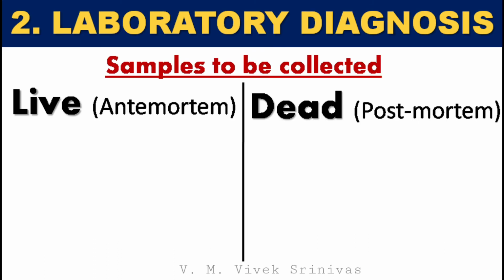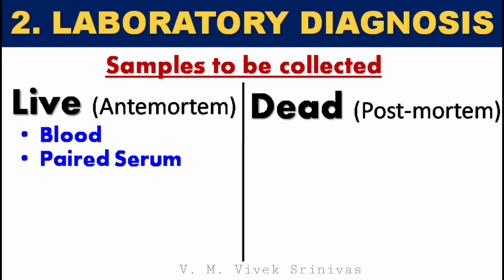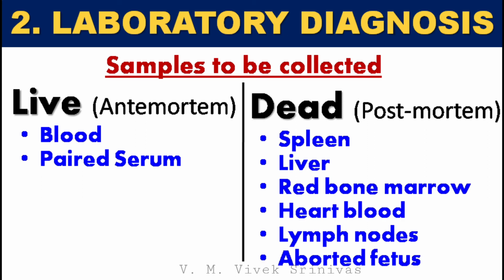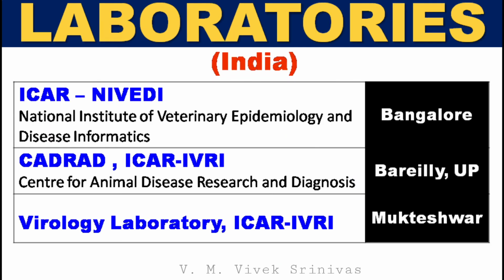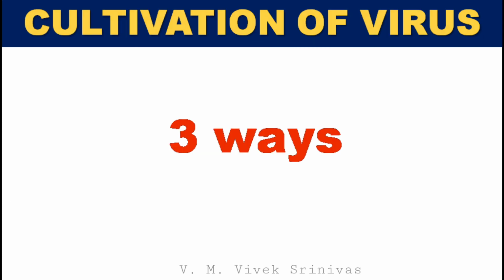Next. Laboratory diagnosis. For a lab diagnosis, blood, paired serum samples are collected from live animal. In dead animal, spleen, liver, bone marrow, heart blood, lymph nodes, and aborted fetus are collected. These are some of the laboratories in India, performing the small ruminants disease diagnosis. Like, ICAR, NIVEDI, Bangalore. Kadrad, IVRI, Bareilly. Virology Laboratory, IVRI, Mukteshwar.